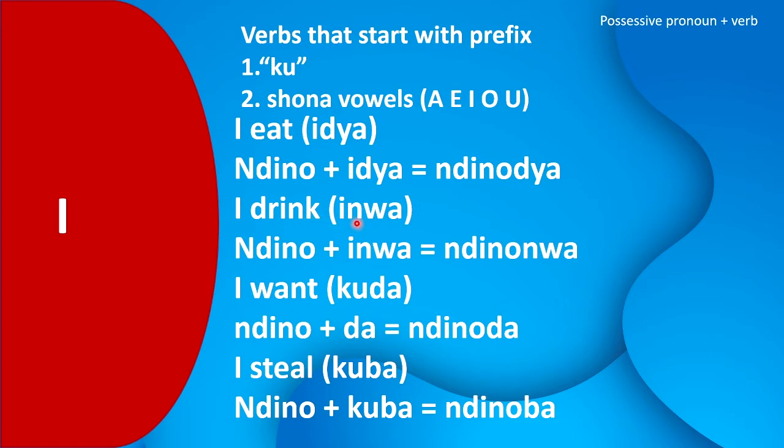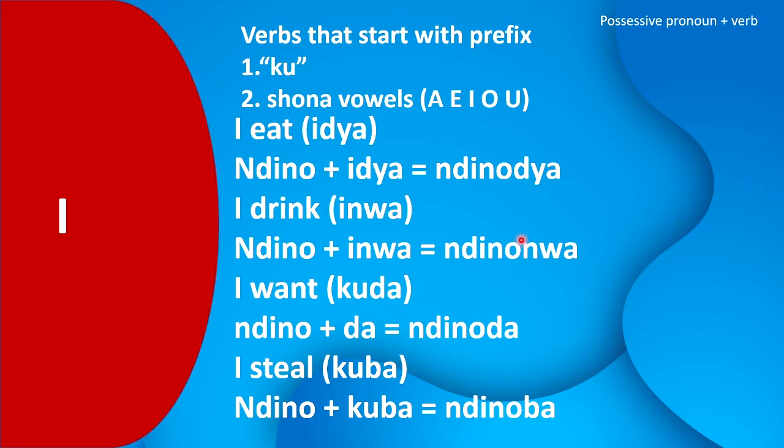I drink. Drink in Shona is inwa, and inwa starts with a vowel, i. Remember, our vowels are pronounced as a, e, i, o, u. So you see here, our verb starts with i, which is inwa. So when you combine it with ndino, which is I, plus inwa, it becomes ndinonwa. We leave out the i.